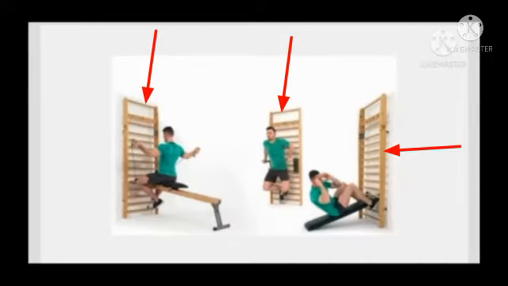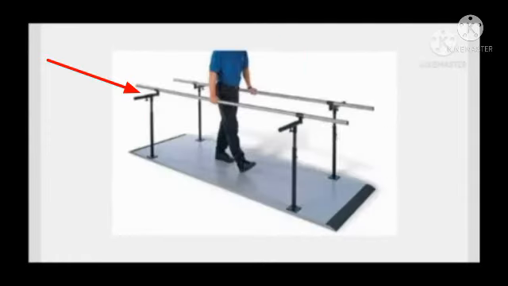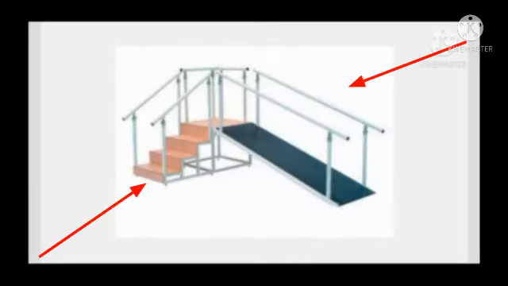Wall bar unit. It is used for the rehabilitation purpose. It is made up from wood. Parallel bar. It is used for the gait training. Exercise staircase corner type. This staircase is designed to fit into the corner of a department to save the valuable space and it is used for the training of the stair climbing.